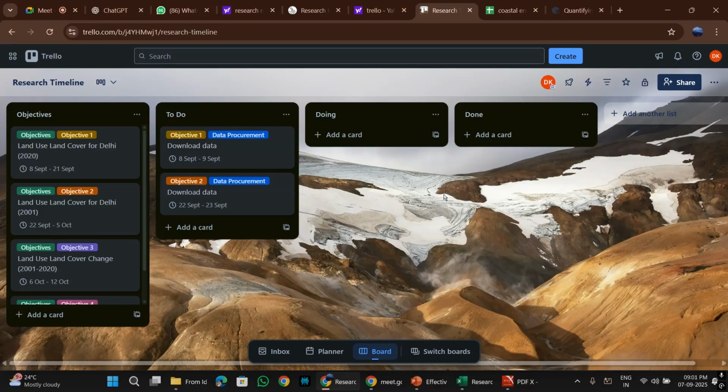When it comes to graphical representation, I would suggest that you can take some suggestions as to what are the different aspects that you can cover in graphical representation. Maybe which graphs to add, which illustrations to add and things like that. Hierarchy charts you can make using Trello, or you can use Canva as well. Canva is very popular, so you can use a free version of Canva as well to prepare your hierarchy charts.